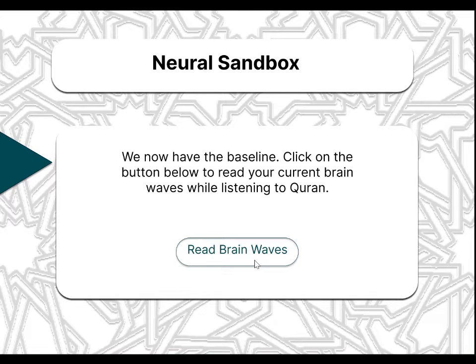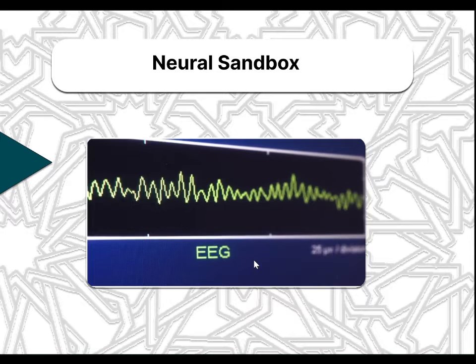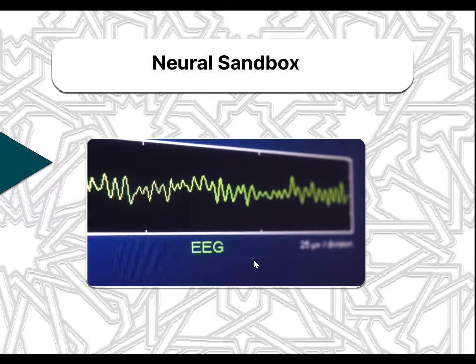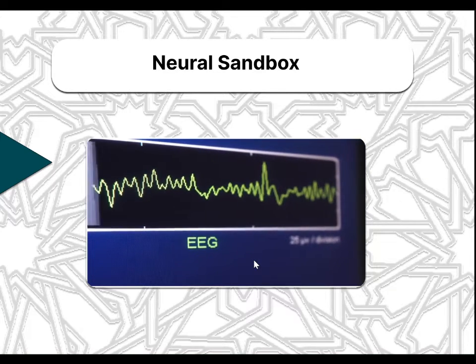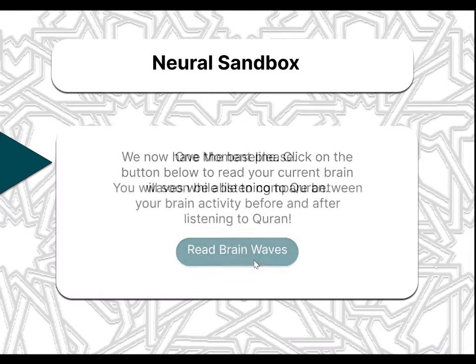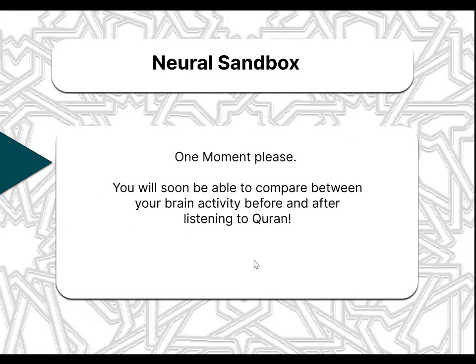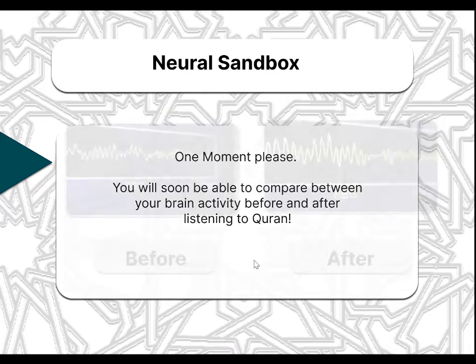After a few moments, a pop-up message confirms: "Baseline recorded. Click the button below to read your current brainwaves while listening to the Quran." I click Read Brainwaves again, and the system records a second set of EEG readings in real time as I listen to the Quran. Next, a message appears: "One moment, please. You will soon be able to compare your brain activity before and after listening to the Quran."